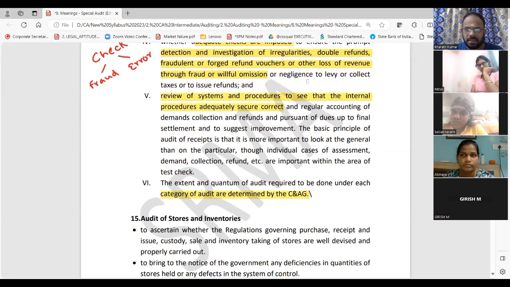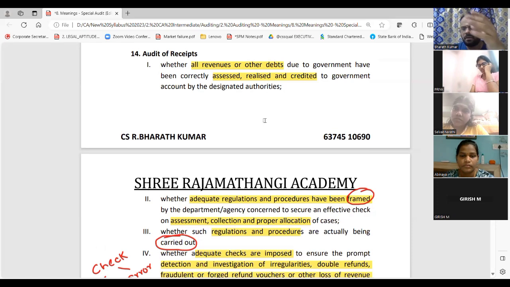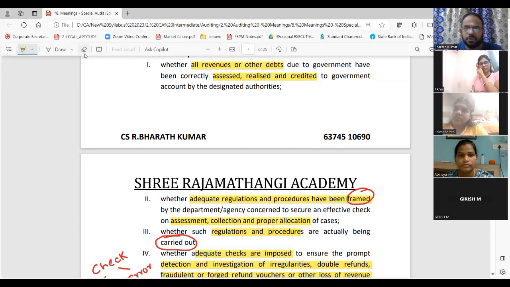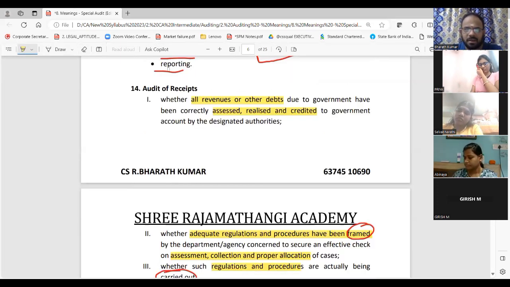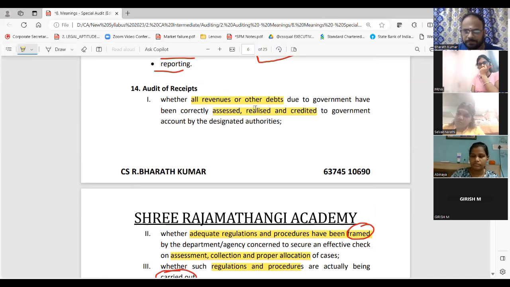Now, what we should understand is very simple. What are the keywords we told? We told audit procedure, whether it is effectively framed, carried out, rules and regulation followed, adequate checks on fraud and error, review whether it is properly done, categorization whether it is properly done, all the revenues and debts collected or not. That's all. So 2 minutes only, I'll give you time. You start writing this and tell me whether you are able to write this in the exam also. Okay, can you write this now, guys?